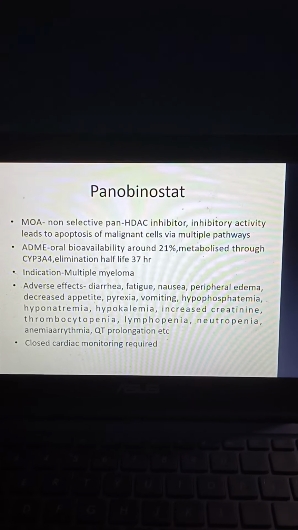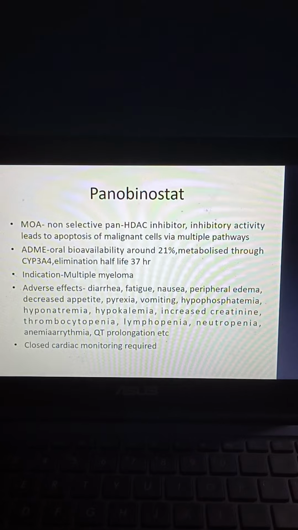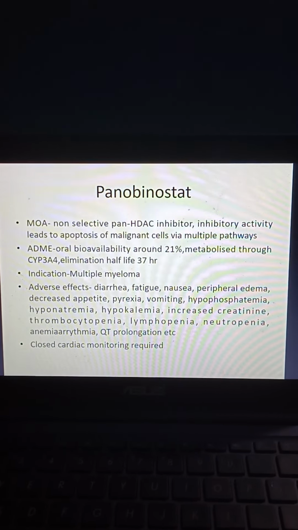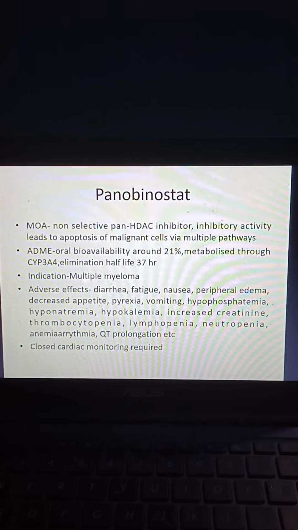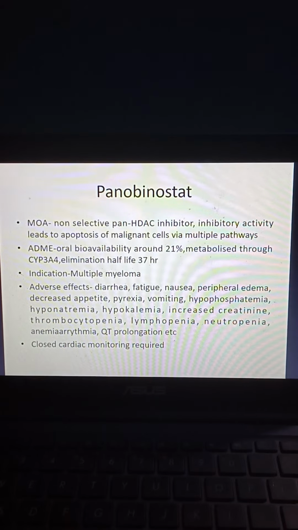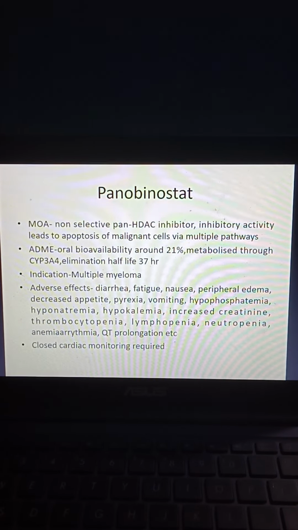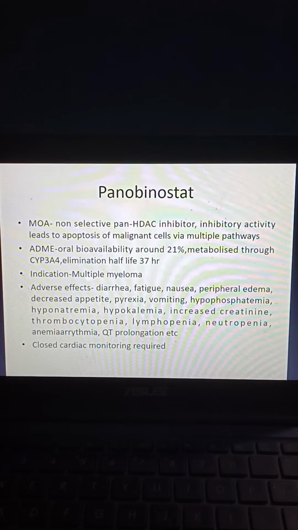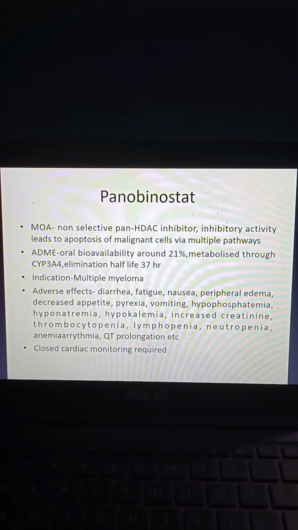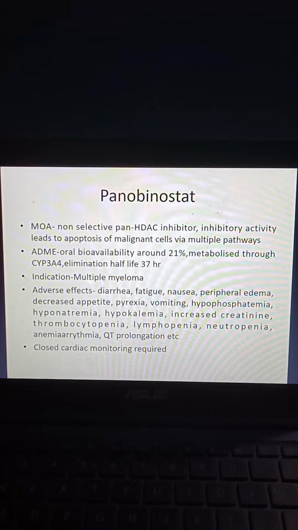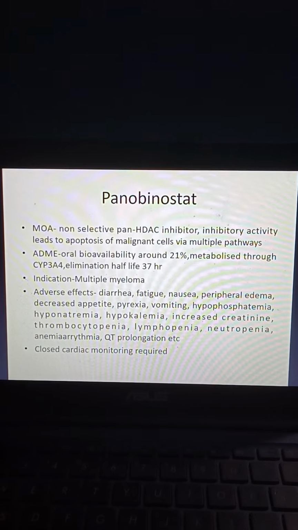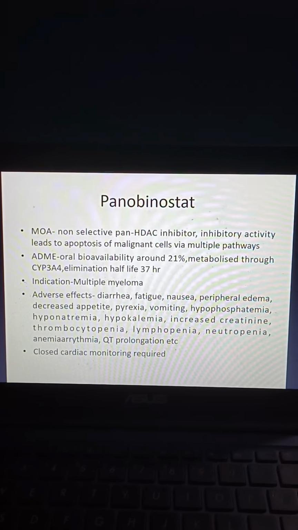Mechanism of action: it is a non-selective pan-HDAC inhibitor. Inhibitory activity leads to apoptosis of malignant cells via multiple pathways. ADME, that is absorption, distribution, metabolism and excretion: its oral bioavailability is around 21%, metabolized through CYP3A4. Elimination half-life is 37 hours. Coming to indication, it is indicated in case of multiple myeloma.